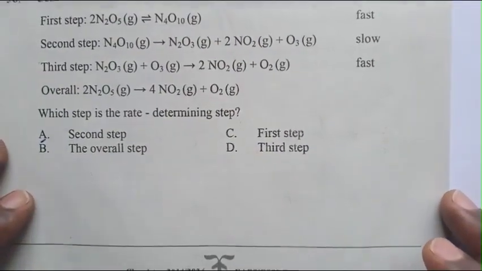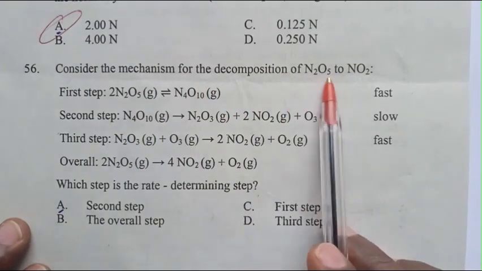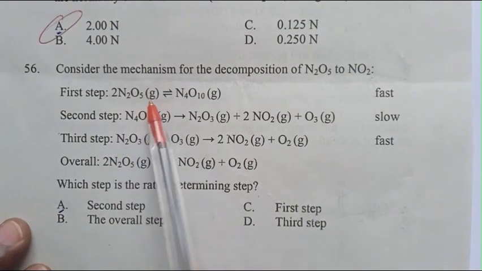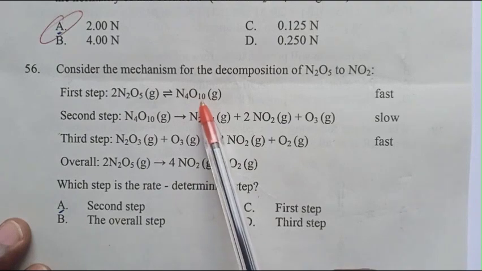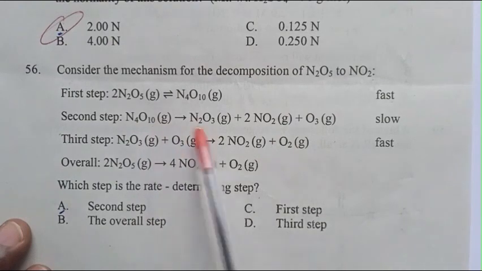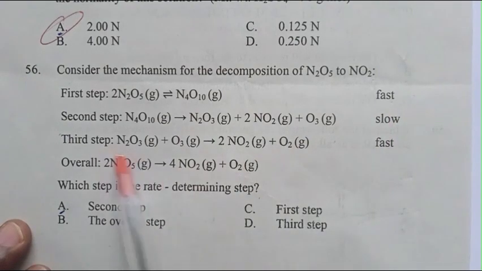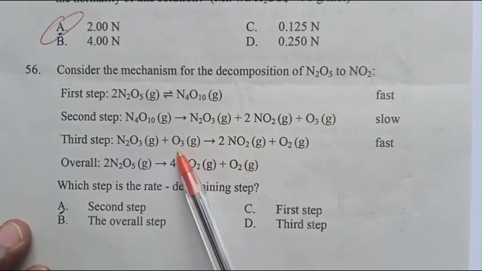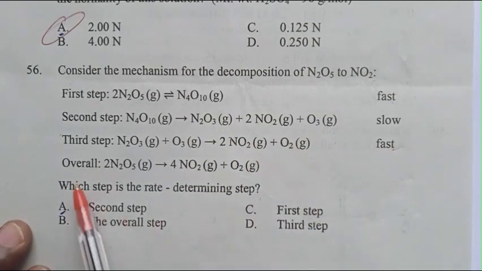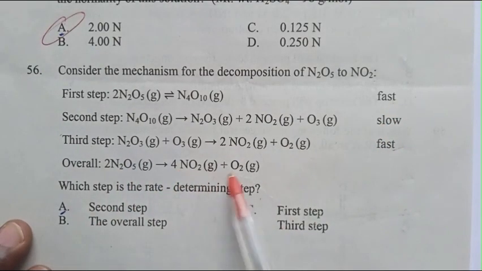Question number 56. Consider the mechanism for decomposition of N2O5 to NO2. First step, 2N2O5 into N4O10 is fast. Second step, N4O10 to N2O3 plus 2NO2 plus O3 is slow. Third step, N2O3 plus O3 to excess of NO2 plus O2 is fast. Overall, 2N2O5 into 4NO2 plus O2.